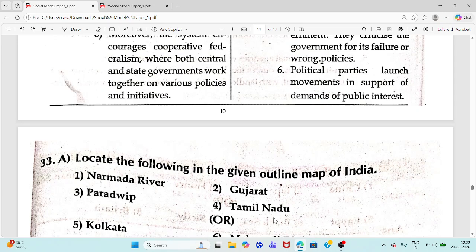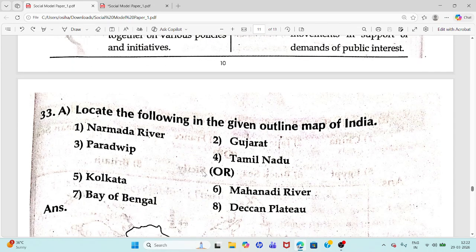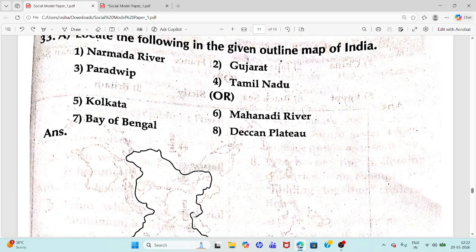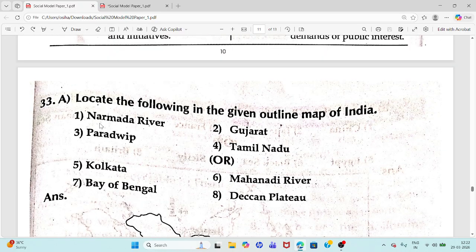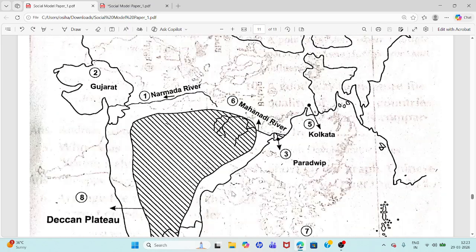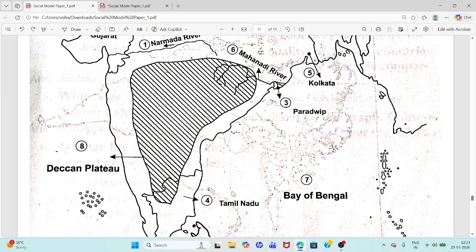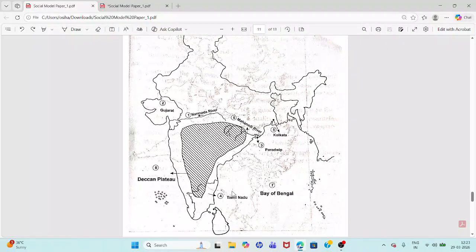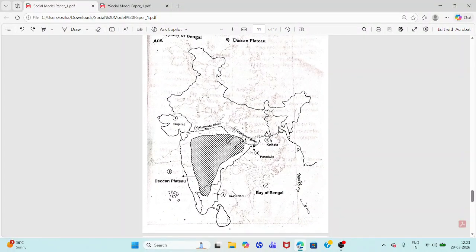Here they are given as 33A, either this or this. You have to locate any four, from 1 to 4 or 5 to 8. You have to locate them in the India map. So this is the India map. This is how you're going to locate.